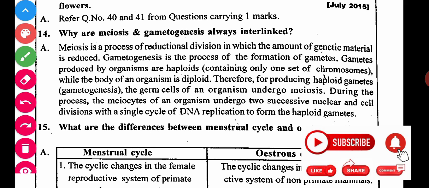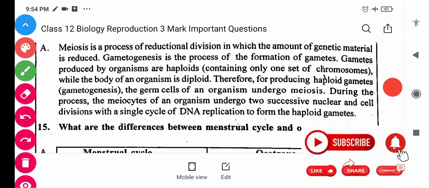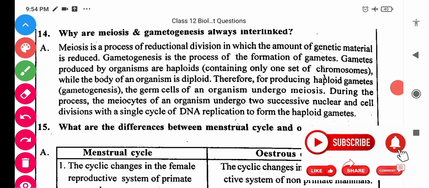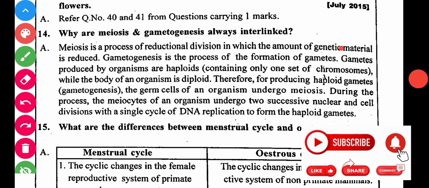Why are meiosis and gametogenesis always interlinked? This question is a little bit tricky, a very fine question. We all know meiosis is reduction division. Gametogenesis is the process in which gametes are produced by using meiosis.